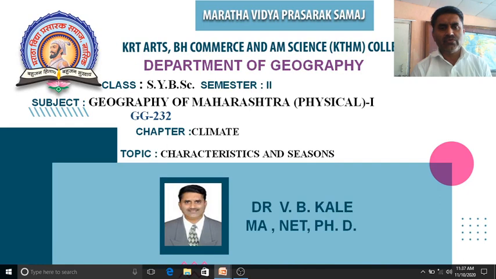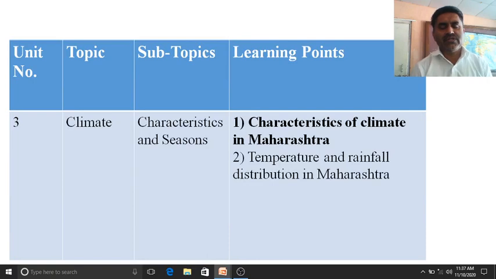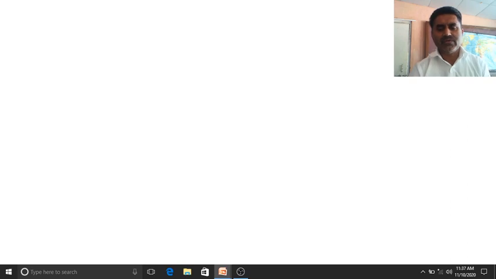Today we are going to learn the third chapter, that is climate, and particularly we have to see the characteristics and seasons of Maharashtra. So let us see what are the main characteristics of climate of Maharashtra, as well as we have to see the temperature and rainfall distribution in Maharashtra.